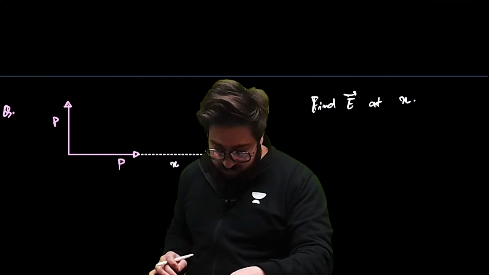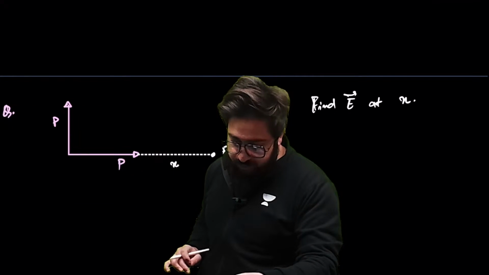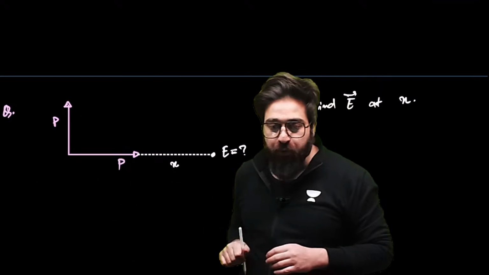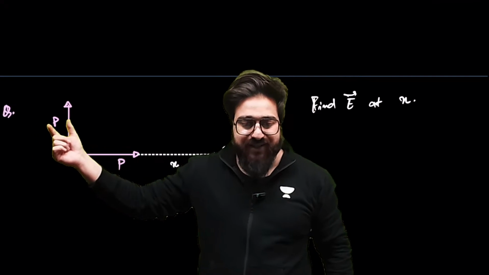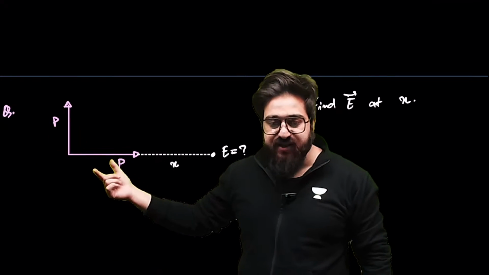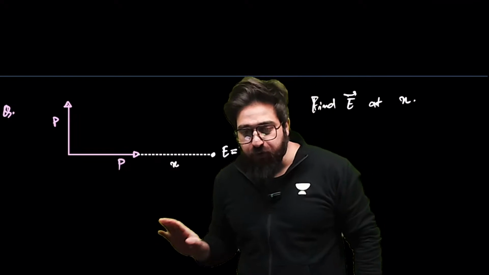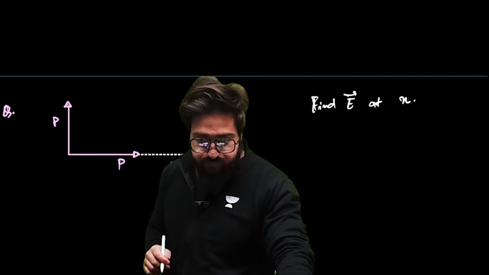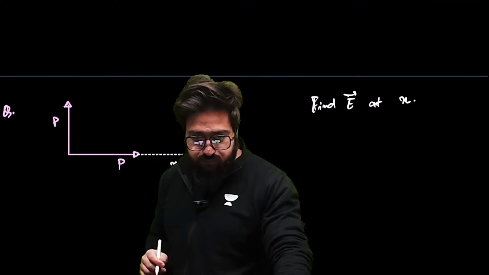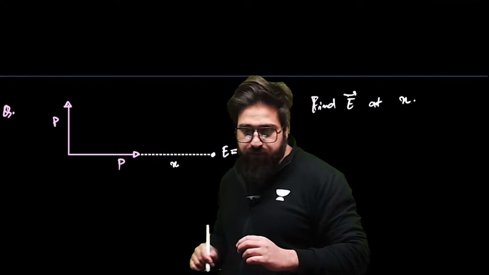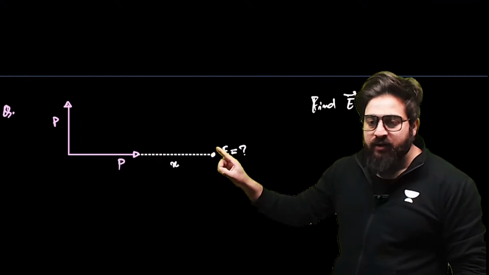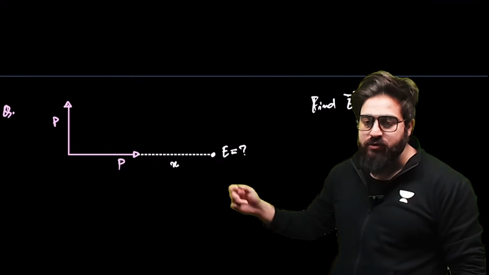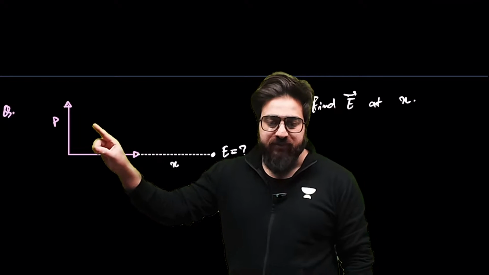Now, this question we have over here. I want you guys to tell me the answer of this particular question. You have got two dipoles. This is the first dipole you have over here, and this one is the next dipole. You have to tell me the electric field at this point because of the two dipoles, because of this dipole and because of this dipole.